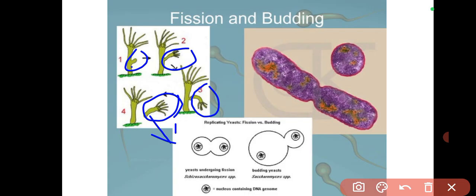Then with fission, you're going to see the cell dividing. Is that okay? It's going to separate around here. Basically, the process is mitotic, by mitotic division. If you already understand how mitosis takes place, this phase here is the telophase that is showing here.